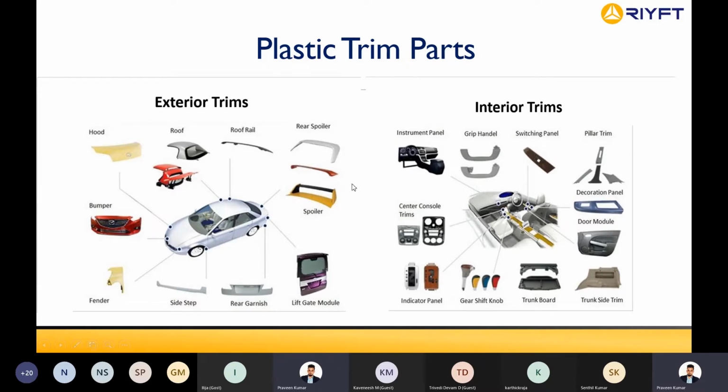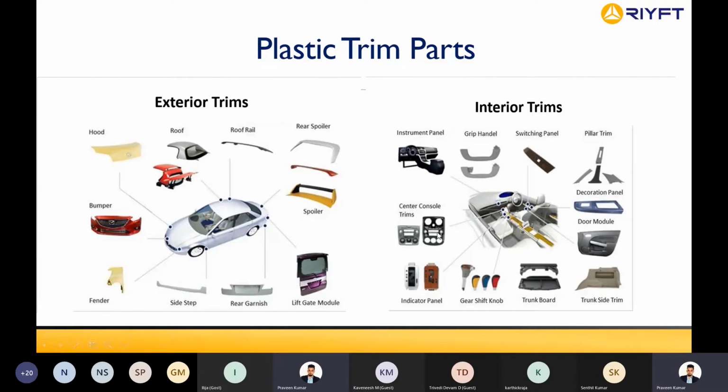If you see the interior trim components, your IP panel, the instrument panel, is where you have your speedometers. That is called the IP panel. You have a grip handle, your switch panels, your pillar trims. What is a pillar? This is your pillar. This is an A pillar, this is a B pillar, and this is a C pillar. Your pillar trims are made using plastic.